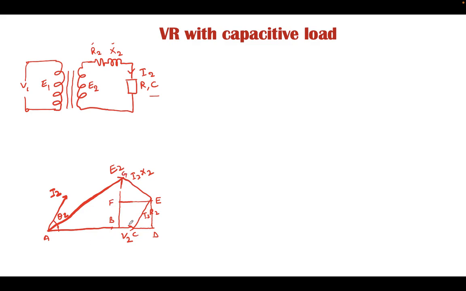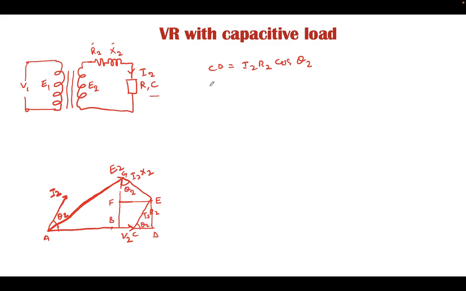From this triangle, this vector is V2. This vector we can find out by knowing this angle. This angle will be theta 2 because this is parallel with this I2, and hence CD will be equal to I2 R2 cos of theta 2. Similarly, we can prove that from the equivalent triangle this angle is theta 2.